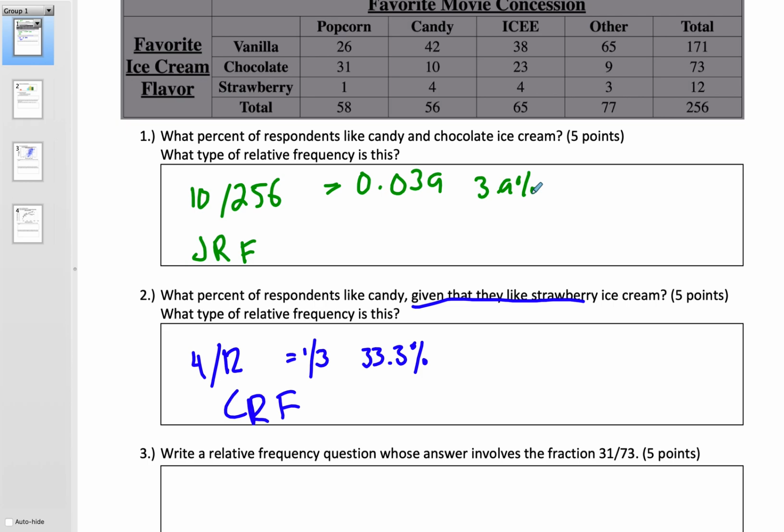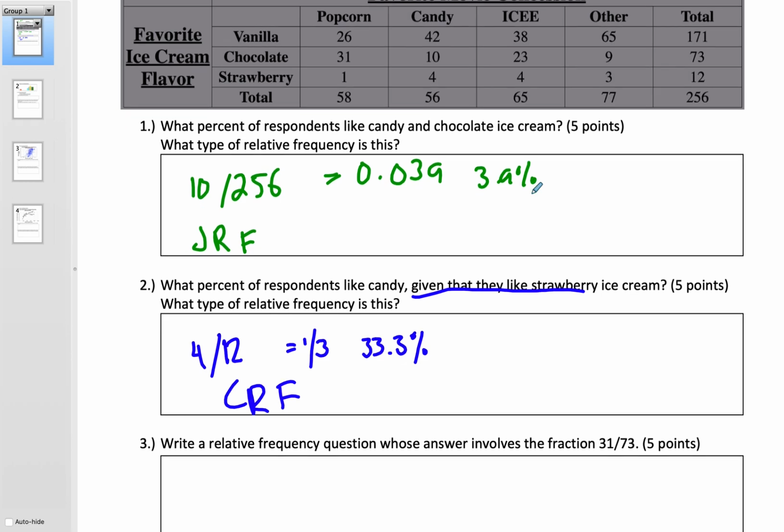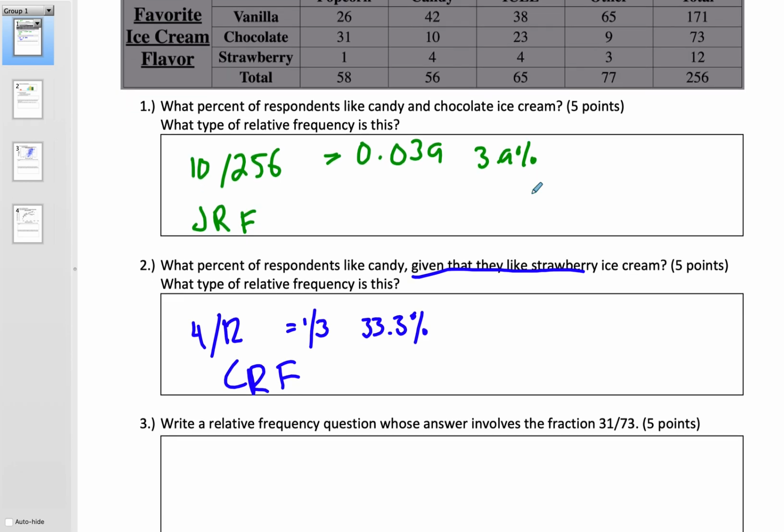All right, last one. Write a relative frequency question whose answer involves the fraction 31/73. Now, I did like that people actually got creative and wrote entirely new, made-up scenarios. I did intend for you to use the two-way frequency table, but I didn't really make that clear. And so if you did make up another situation completely unrelated, but it actually made sense, you could have still gotten full credit here. All right, and if you'd like me to look at yours again, feel free to let me know if that was you and you feel like you should have gotten more points. So write a relative frequency question whose answer involves the fraction 31/73.